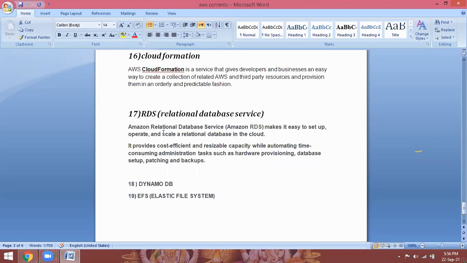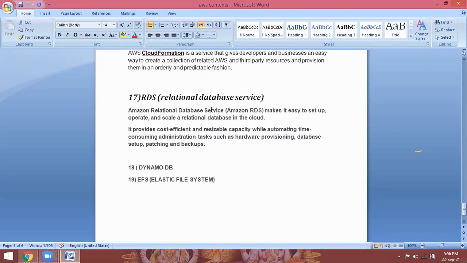Then databases. We are going to discuss Relational Database Service. It makes it easy to set up, operate and scale a relational database in the cloud. It provides cost-efficient and resizable capacity while automating time-consuming administration tasks such as hardware provisioning, database setup, patching and backups. Everything they will take care of. Next, DynamoDB, a NoSQL database server. RDS is the SQL-based database server. This is a NoSQL database.